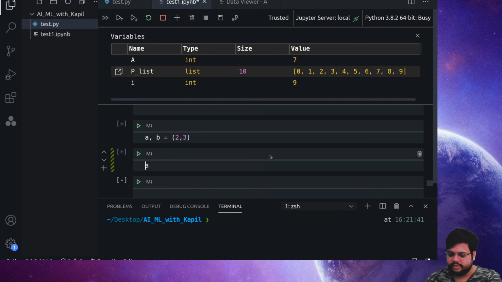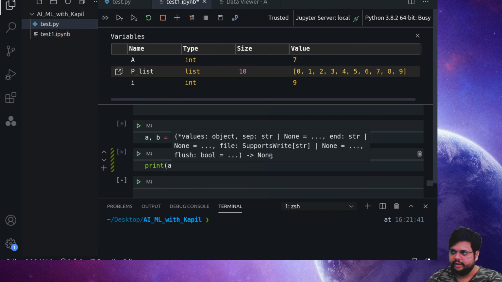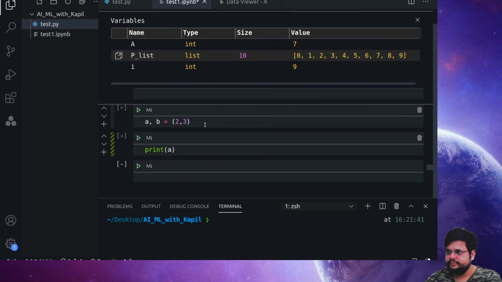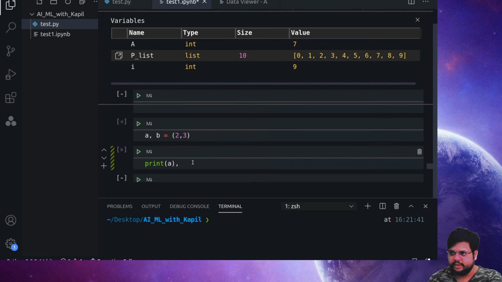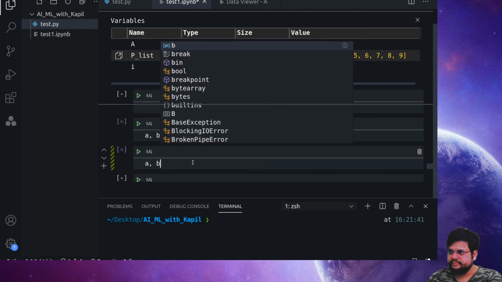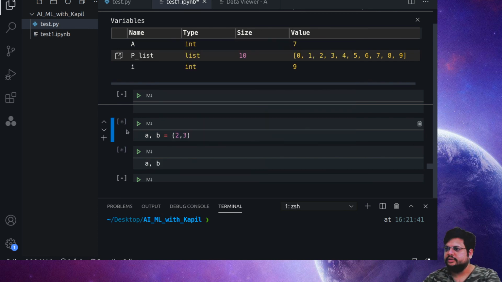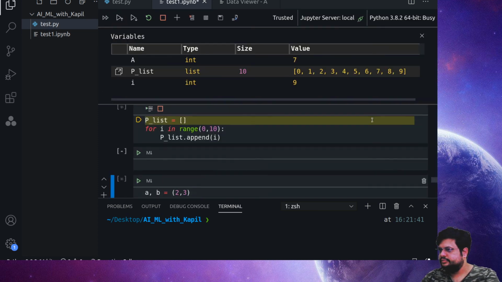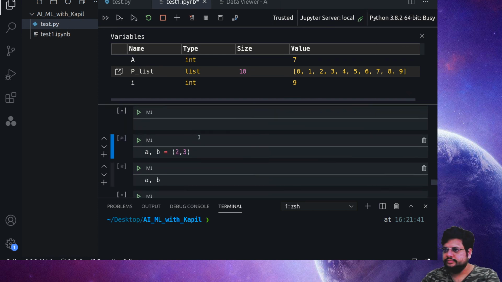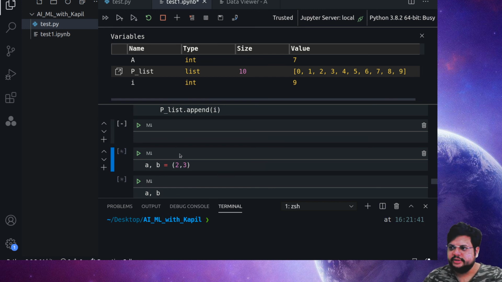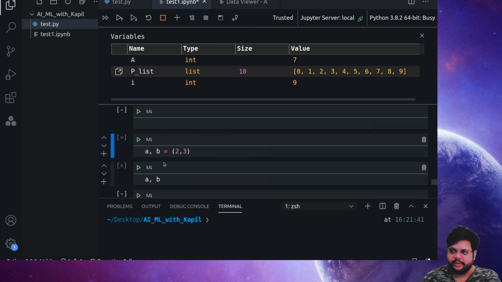So this statement automatically makes a 2, and just wait. Let me say print a, correct. Oh, this statement is still running. Print a, otherwise we can directly generate a comma b as an output here. Why is it taking so long? Okay, so something is stuck right now, but yeah, definitely